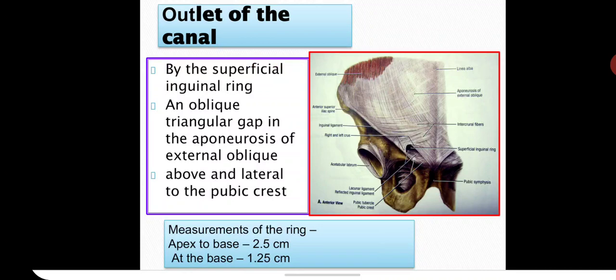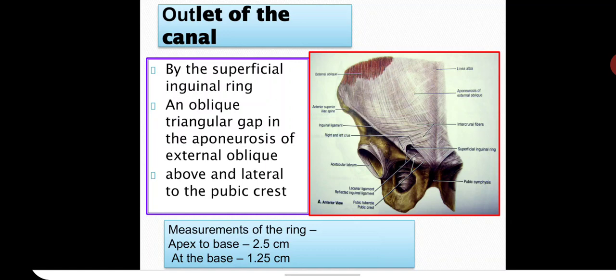Outlet of the canal. The outlet of the canal you can see in the image, that is the superficial inguinal ring. What is it? It's a triangular gap in the aponeurosis of the external oblique. So the deep inguinal ring we said is an oval gap and this is the triangular gap. Situation: above and lateral to the pubic crest. What is the pubic crest? It's the upper border of the body of pubis. So this is the pubic crest, and above and lateral to this we have the superficial inguinal ring.